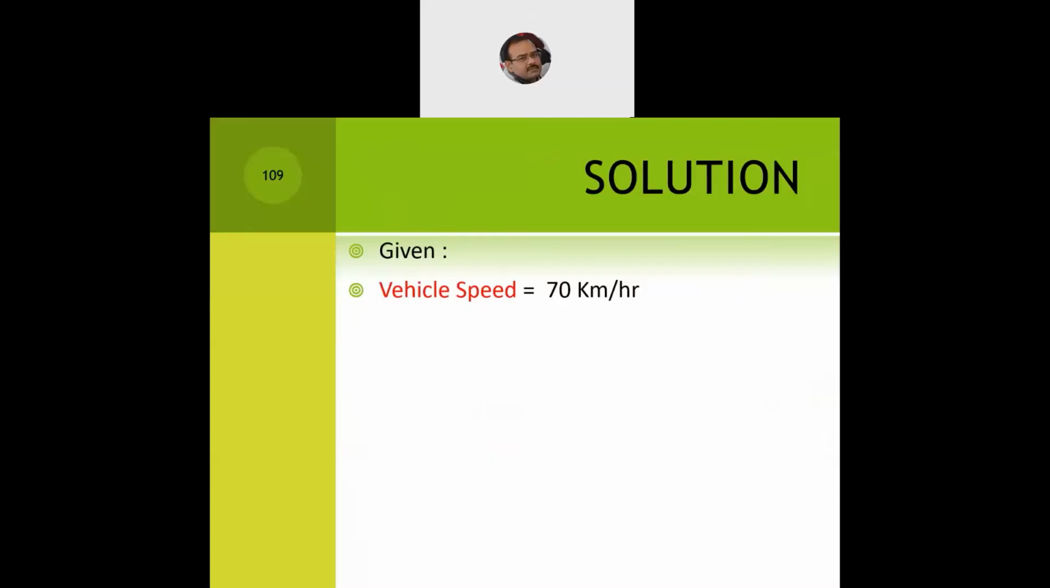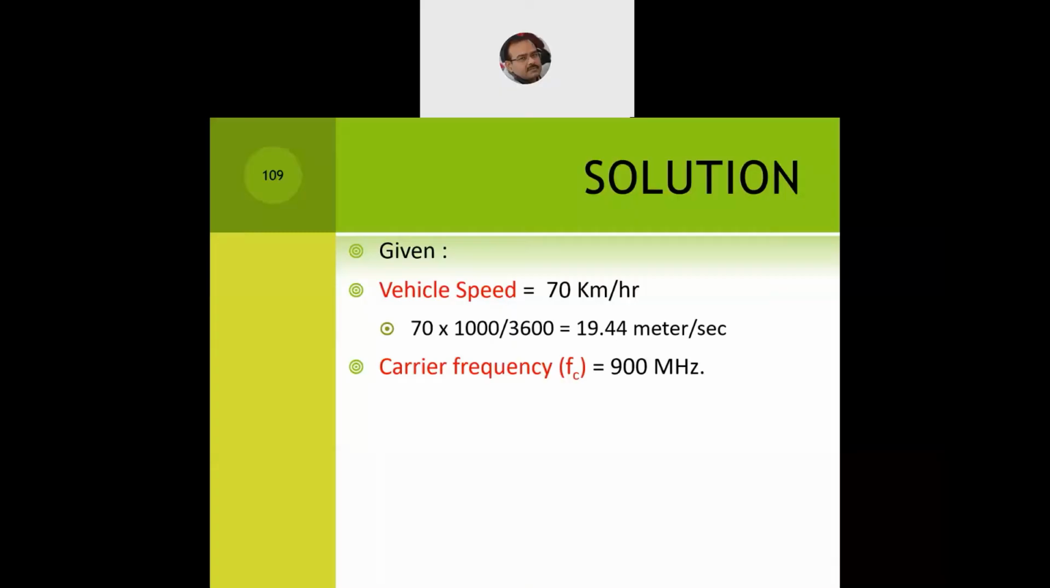The vehicle is given a speed of 70 kmph, 70 km per hour. So we can directly convert 70 into 1000, because 1 kilometer is 1000 meters, and dividing it by 3600 we get the value in meters per second. So it gives the value 19.44 meters per second. So when we apply it in the formula, we know vehicle speed is given to us as 19.44 meters per second. The carrier frequency is also given to us, FC, which is 900 megahertz.